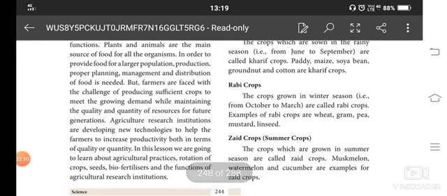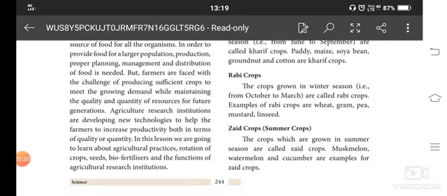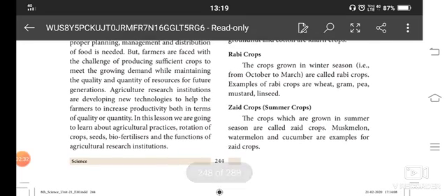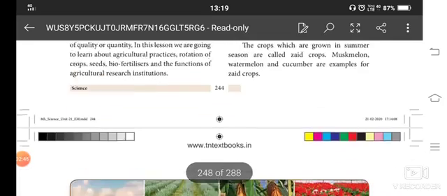Next, Rabi, the crops grown in the winter season. Winter season, you know, cold air will come and go. From October to March, Rabi crops, for example wheat, grams, pea, mustard and linseed. So these are the Rabi crops. And then Zaid crops. They are grown in the summer season. Muskmelon, watermelon and cucumber are examples of Zaid crops.